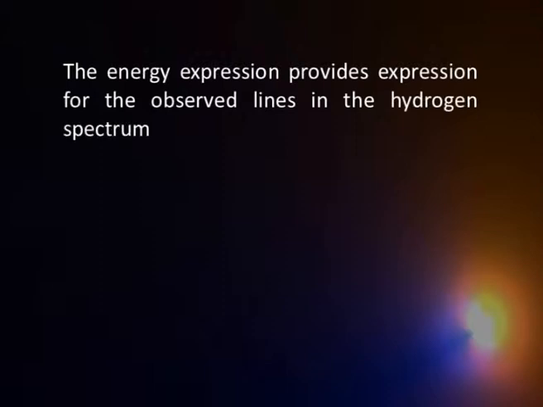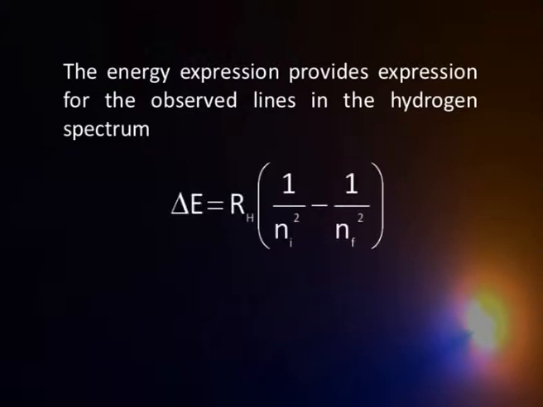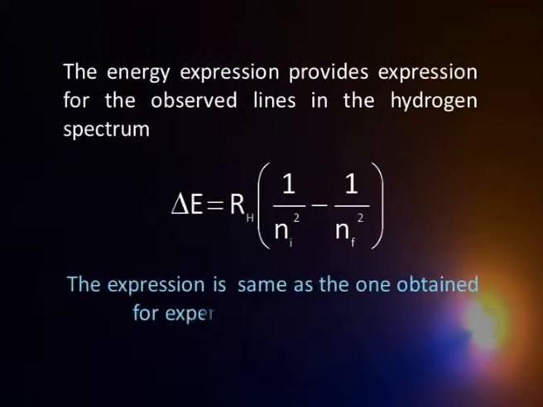This energy expression from Bohr's model can be used to derive an expression for the change in energy when an electron comes from a higher level to a lower level. What exactly we observe in the spectra, and this expression is exactly the same as what was experimentally observed in the Lyman series, Balmer series and so on. So we find there is an excellent agreement between the two again.